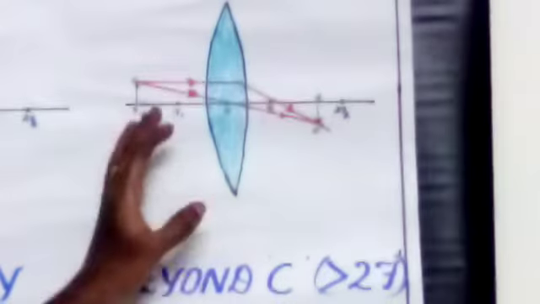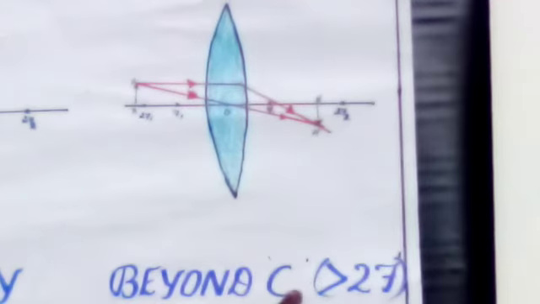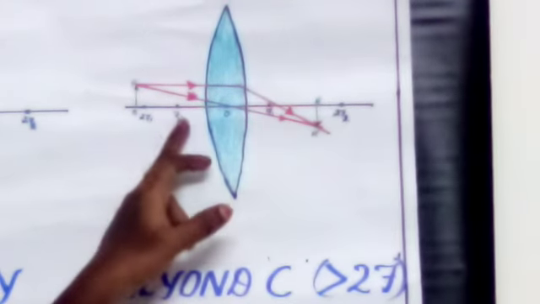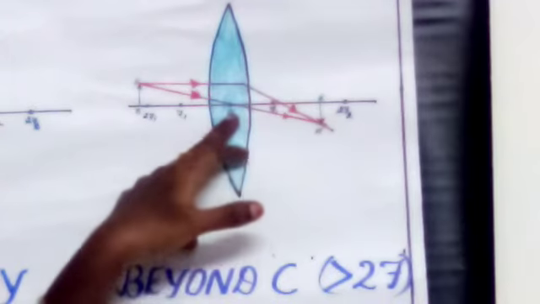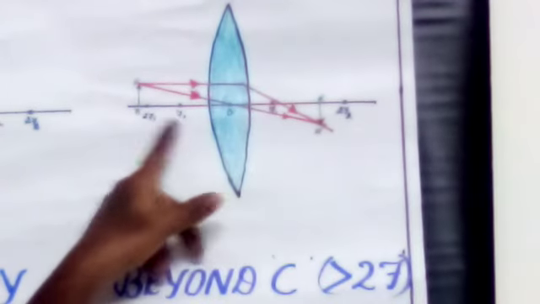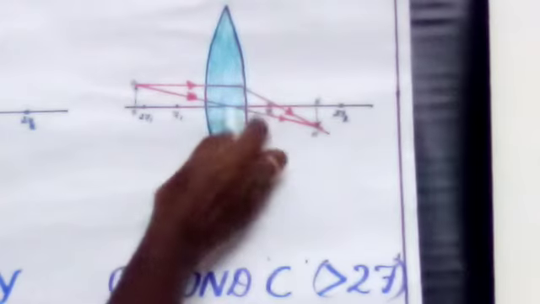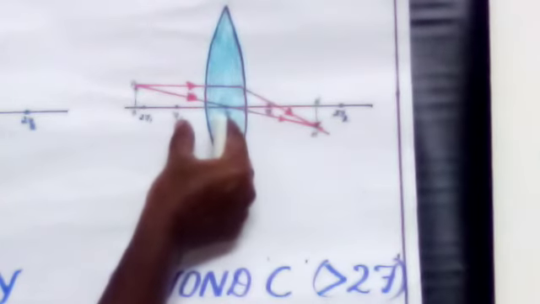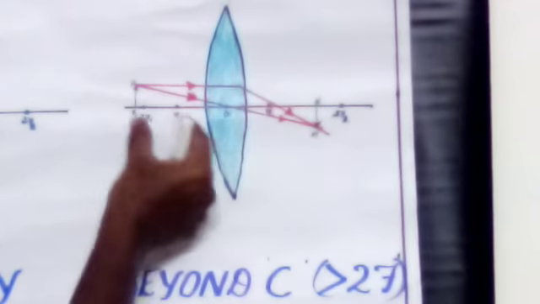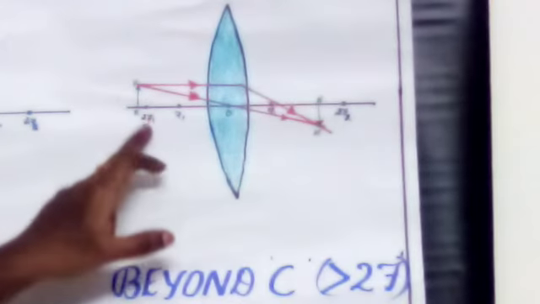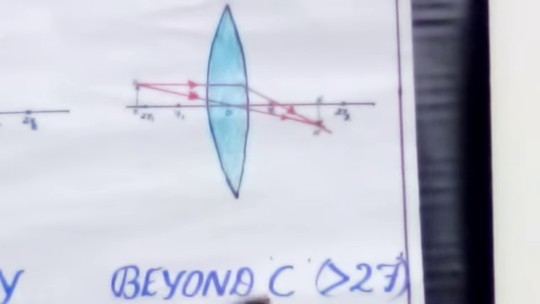Okay. Second one: if the object position is beyond C. Here C denotes the center of curvature. Here we mention the point optic center O, next F1, and here 2F1. From the optic center to F1 is the focal length. Double the focal length, that point is called 2F1. This 2F1 is also called the center of curvature, so we are mentioning the letter C here.